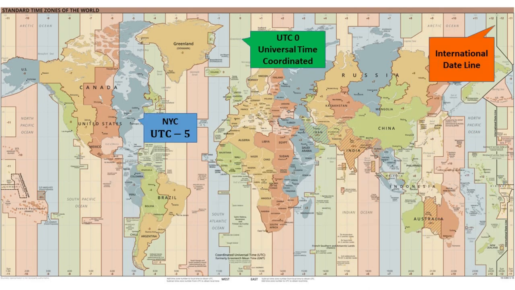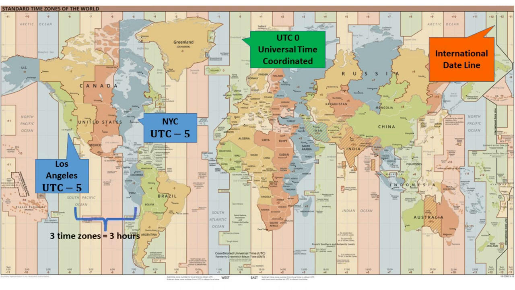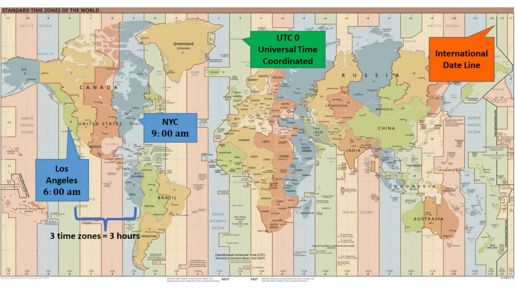New York City is -5 time zones from UTC 0, and Los Angeles is -8 time zones from UTC 0. New York City and Los Angeles are 3 time zones apart, so there is a 3-hour time difference between New York City and Los Angeles. 9 o'clock in the morning in New York City is 6 o'clock in the morning in Los Angeles.